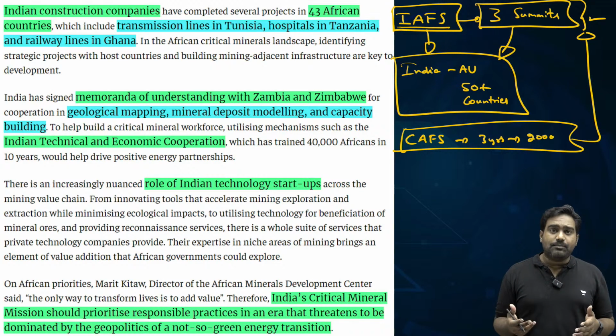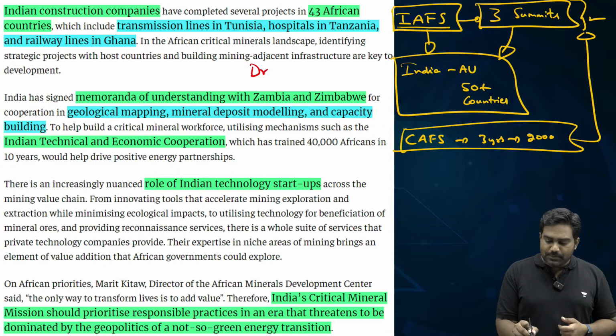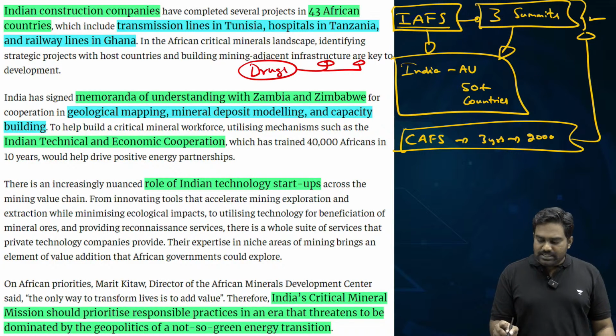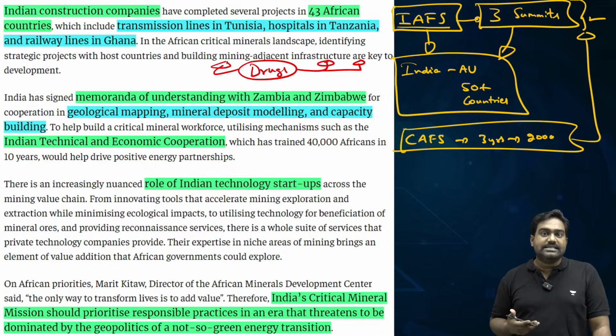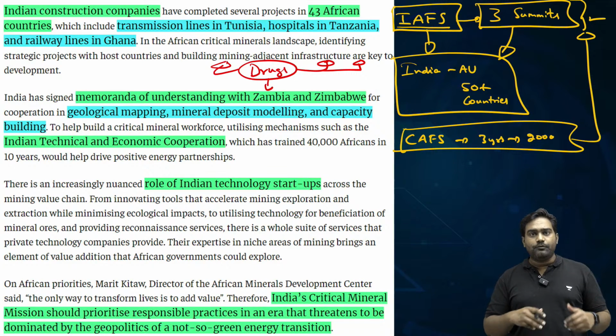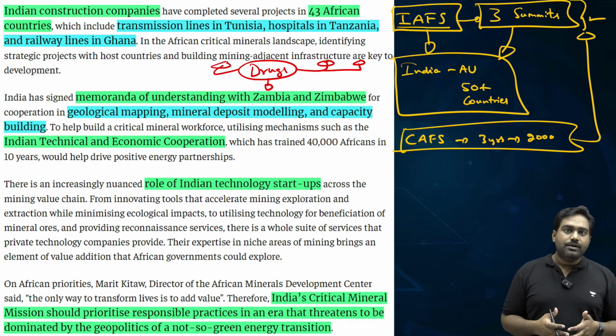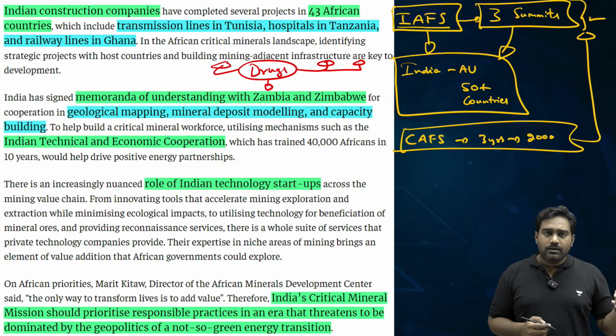India is a key supplier of essential commodities, especially drugs and medicines. As the pharmacy of the world, we supply generic drugs and vaccines to Africa, which is burdened with various diseases. In many ways, India's pharma industry is the backbone of Africa's healthcare system. We are investing today in agriculture.